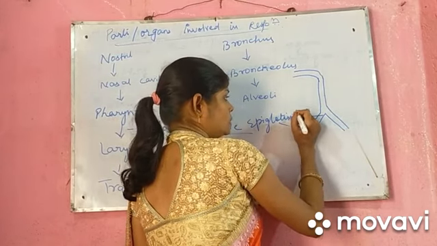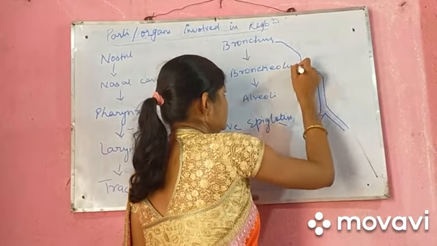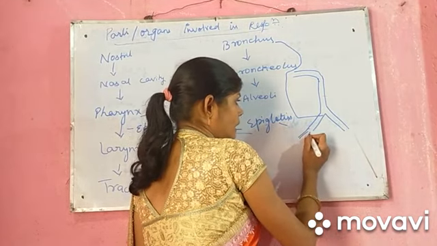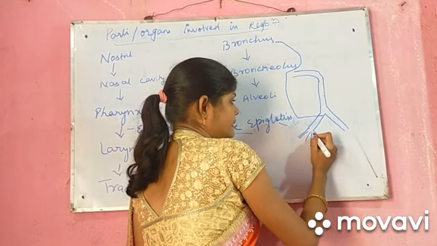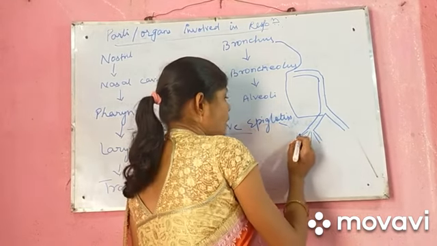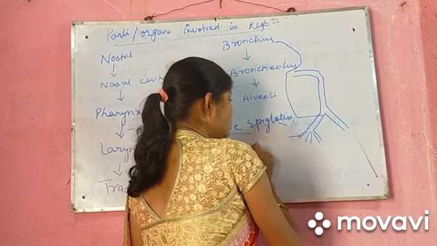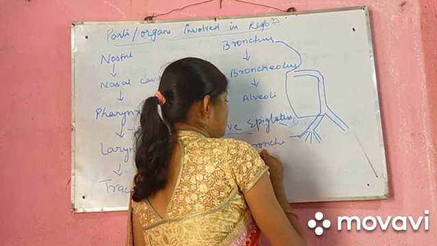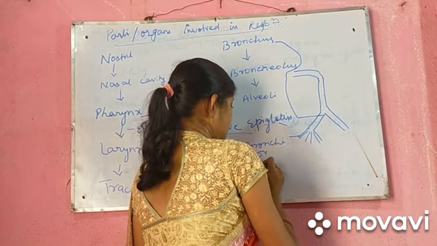Further, the bronchus is again divided into small parts.